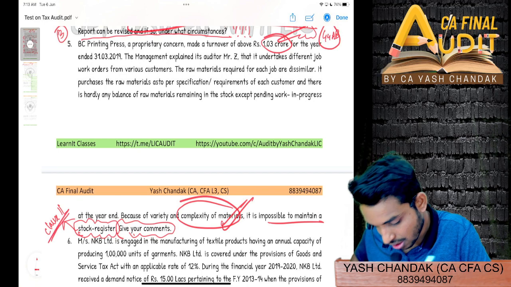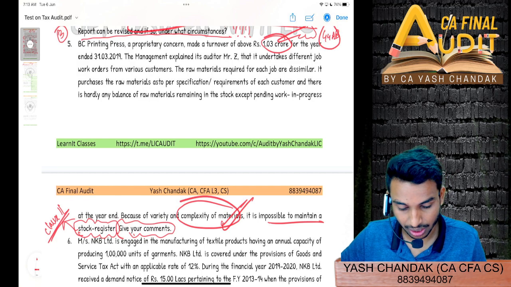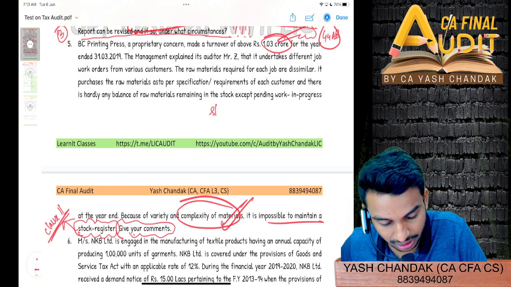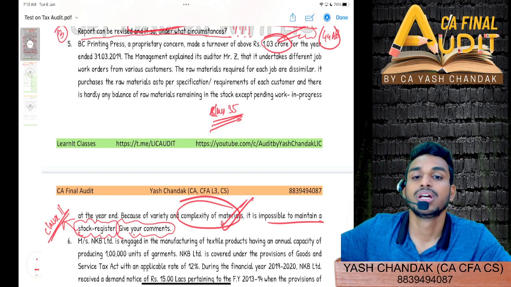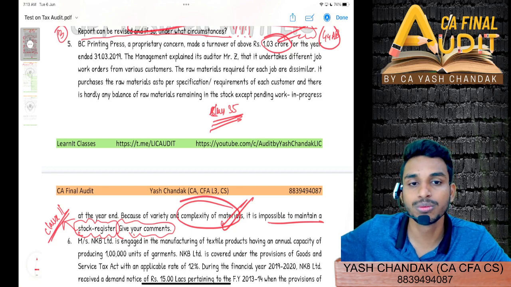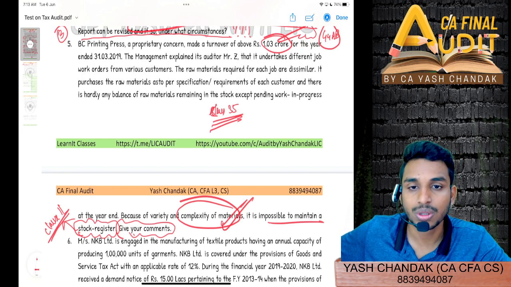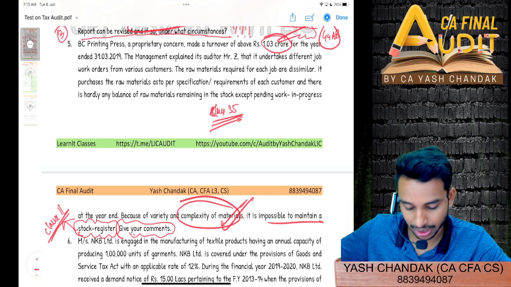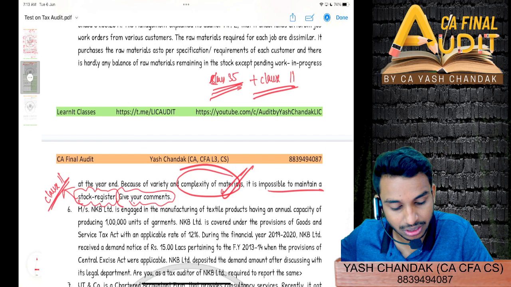Similarly, there is a clause 35, right? Clause 35 tells you to report the quantitative details of your raw materials, WIP, finished goods, in accordance with the opening, then consumed, then purchases during the year, then sold, then closing stock, and then how much is the normal loss, if at all there is any, in quantity terms, then normal loss percentage, abnormal loss. All this has to be reported in accordance with clause 35B. So clause 35 plus clause 11 both have to be mentioned.